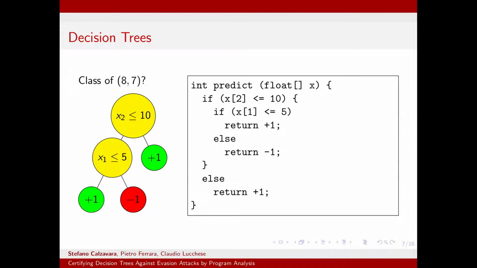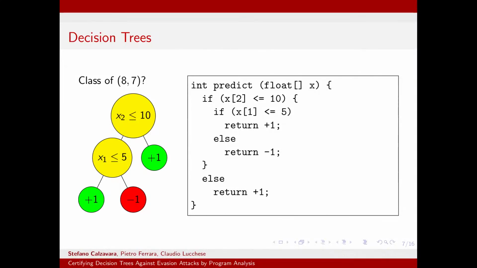Before we start digging a little bit more into the technical details and the result, let me tell you a little bit more about decision trees. Decision trees are very simple classification models: a binary tree, whose internal nodes perform some checks over instances, and the leaves tell me which class the instance should belong to. You can see an example decision tree here in the left part of the figure.